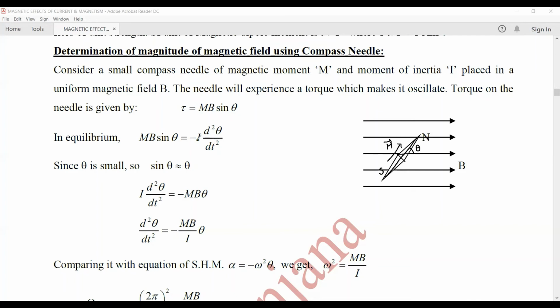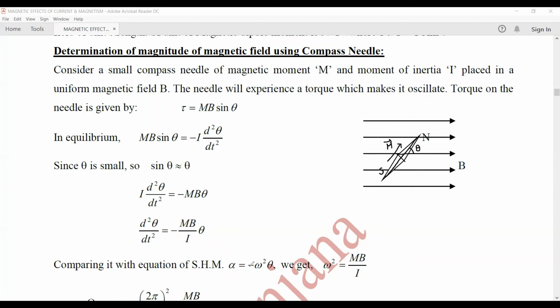Like for linear motion, we have mass into linear acceleration. Here it would be moment of inertia into the angular acceleration. Here theta is very, very small, so sine theta can be approximately taken equal to theta. So I into d2 theta upon dt square is equal to minus mB into theta. So d2 theta upon dt square is equal to minus mB upon I into theta.